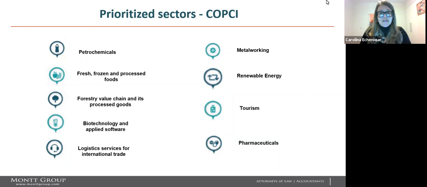Prioritized COPCI sectors. There is a wide spectrum of sectors in which you can develop your investment projects. If your investment is considered within these sectors, you can make a request for a contract of investment. These sectors are petrochemicals, fresh, frozen, and processed foods, forestry value chain and its processed goods, biotechnology and applied software, logistics services for international trade, metalworking, renewable energy, tourism, and pharmaceuticals.